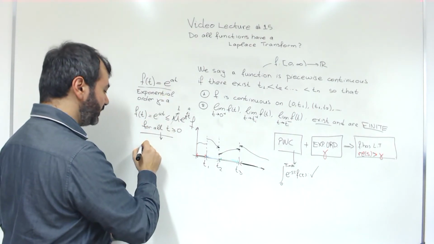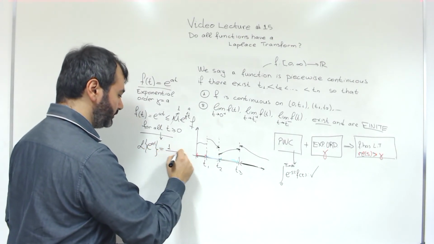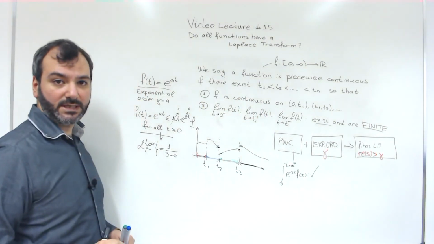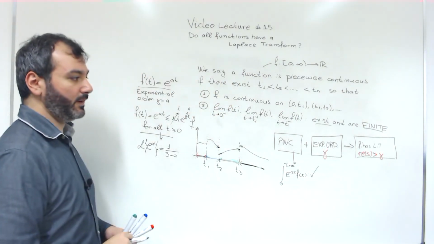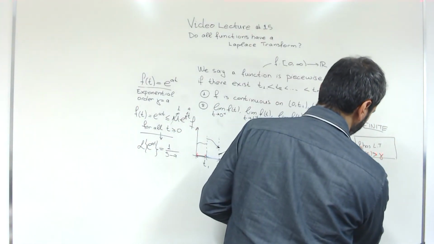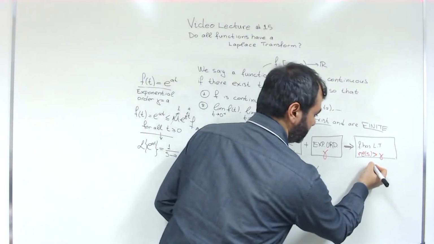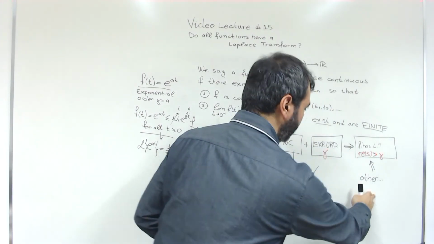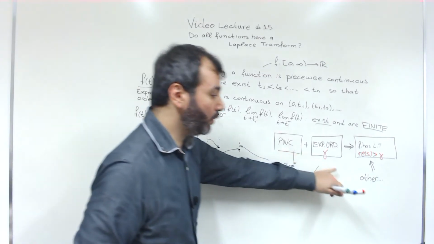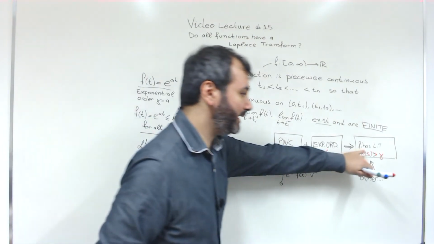And indeed, if you remember, the Laplace transform of e to the at is given by this function for all complex numbers s with the real part above gamma. And this is a very powerful result. But notice here, this is very important, that we have implies. There might be other functions that might not be of exponential order, or might not be piecewise continuous, or might be neither piecewise continuous nor of exponential order, and still they have a Laplace transform.